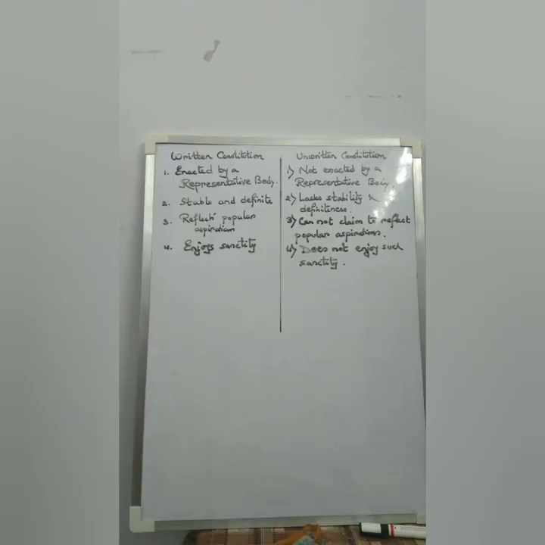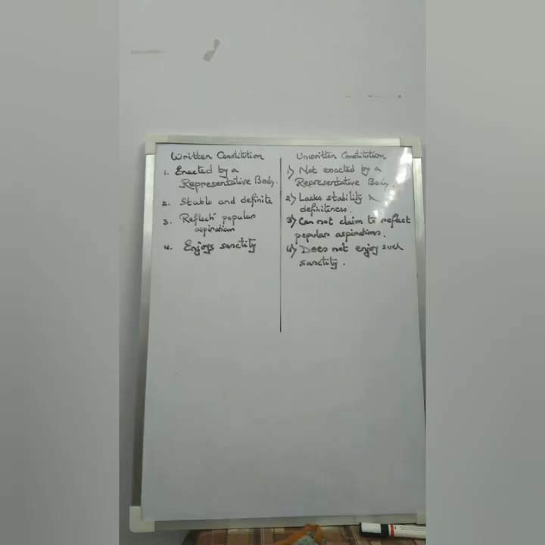The second difference between the two is that a written constitution is always considered to be definite and stable, as it is a codified legal document. Everything is written down, and it cannot be easily amended or changed. But an unwritten constitution, from that point of view, lacks stability and definiteness, because again it is not a codified document, it has grown over the years.